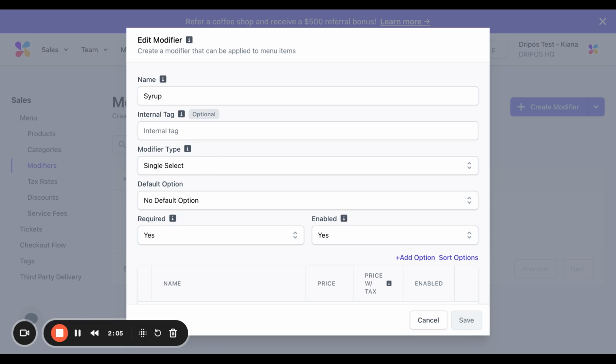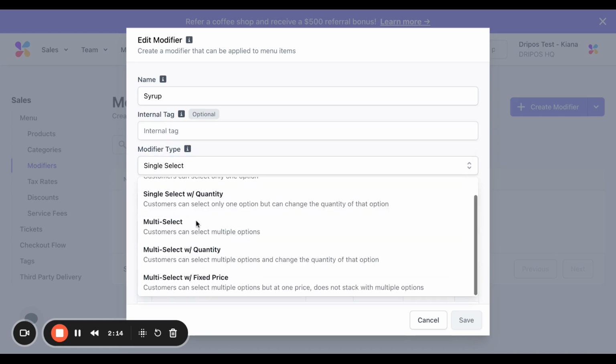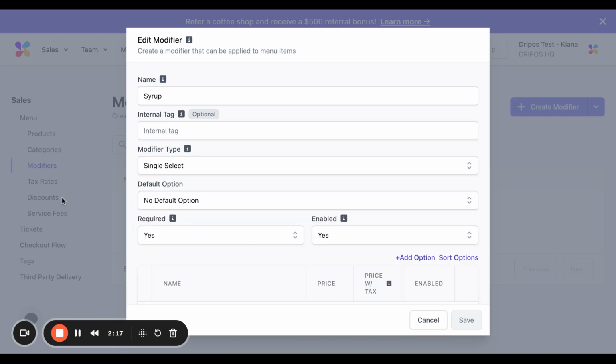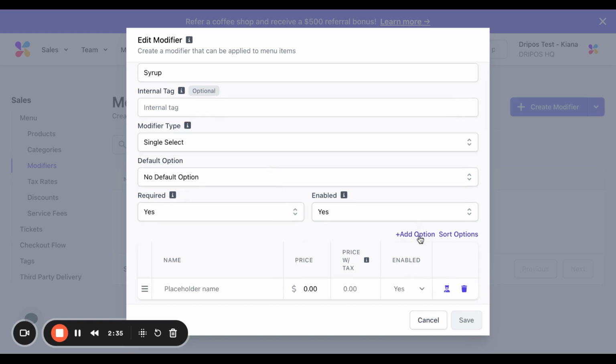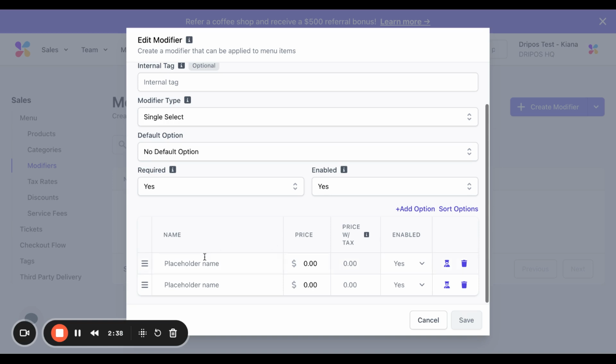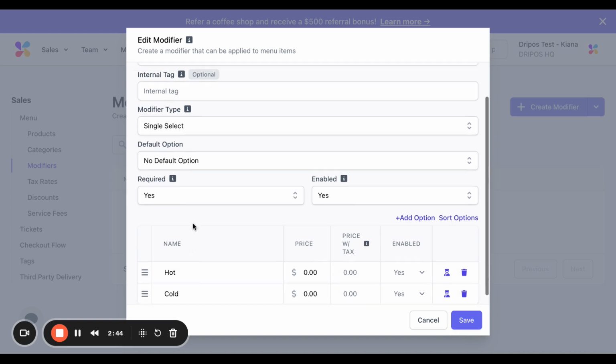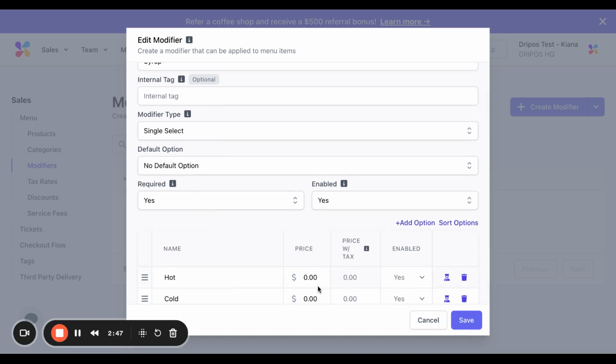You can then choose between 5 different add-on types that add on to the base price of products. So this is under the modifier type, and you can just click on the drop-down to see these 5. The first of which is single select. With this modifier type, customers can only select one option within the modifier group. An example of a single select modifier would be temperature, with the option of hot or iced, where they can only select one or the other. So if we were to do that, we'd click on the Add Options button twice for hot or cold, and that would be that.